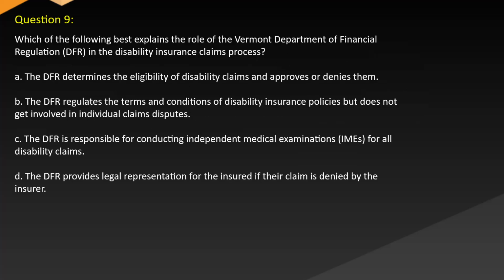Which of the following best explains the role of the Vermont Department of Financial Regulation (DFR) in the disability insurance claims process? A. The DFR determines the eligibility of disability claims and approves or denies them. B. The DFR regulates the terms and conditions of disability insurance policies but does not get involved in individual claims disputes. C. The DFR is responsible for conducting independent medical examinations (IMEs) for all disability claims. D. The DFR provides legal representation for the insured if their claim is denied by the insurer.